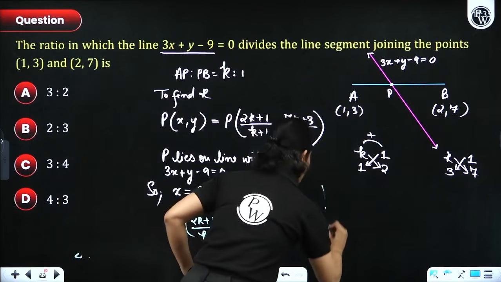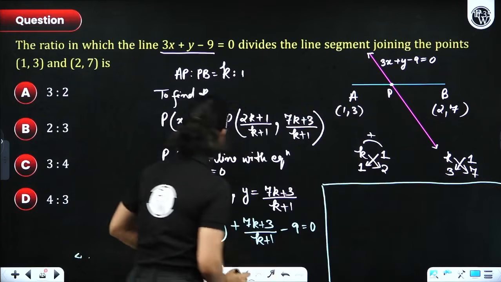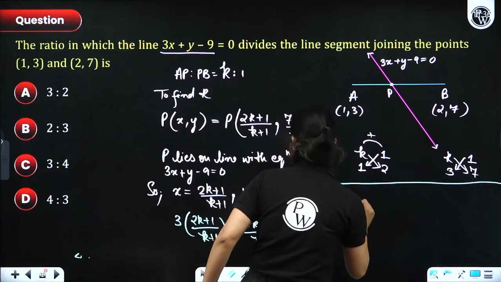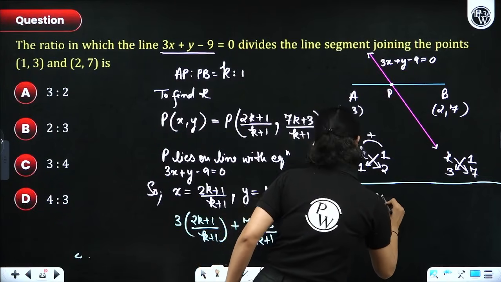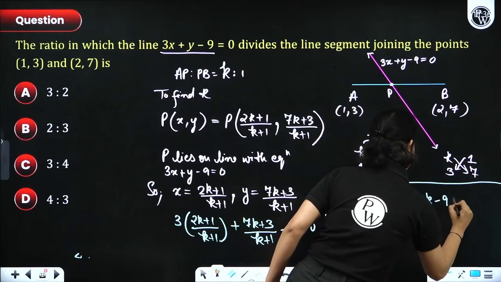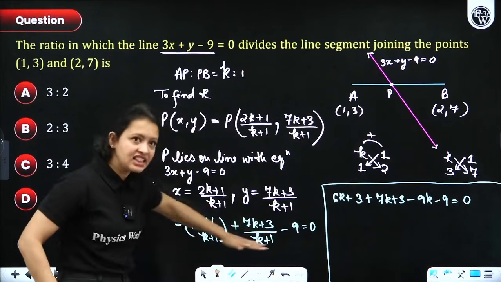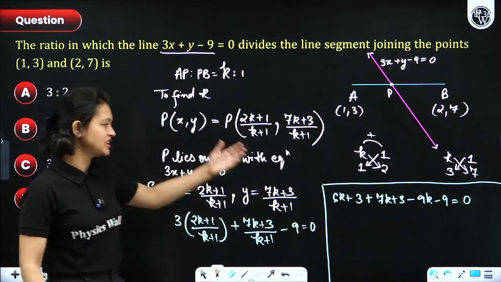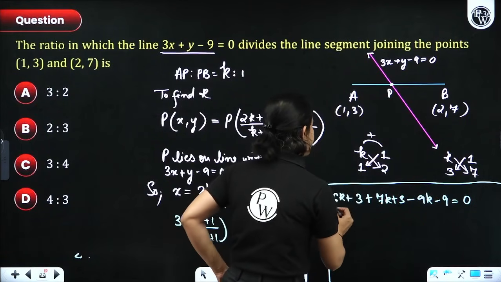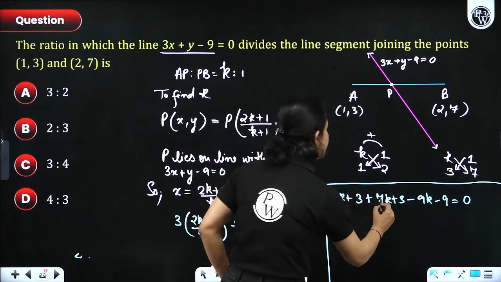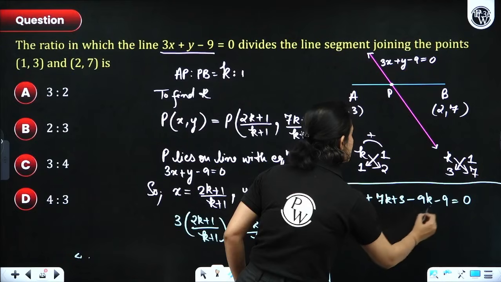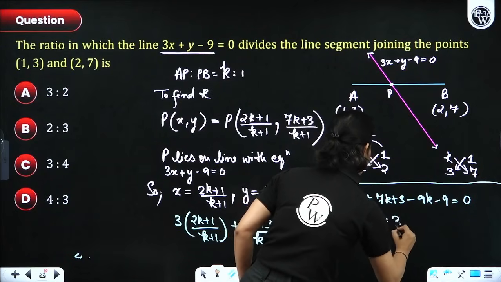Okay, so let's quickly do that. I'll just do it here, everyone, if that's fine with you. So, simply, I'll just multiply 3 inside. So I'll get what? 6k plus 3 plus 7k plus 3 minus 9k minus 9 is equals to 0. What I have done is I have taken the denominator k plus 1 for all the 3 terms and I just shifted that k plus 1 on the right hand side, so it became 0, right? Now let's just solve this, everyone. So what will we get? We'll get here 13k minus 9k, so that is 4k, right? Plus 3 plus 3 is 6, and 6 minus 9. So we'll get this.